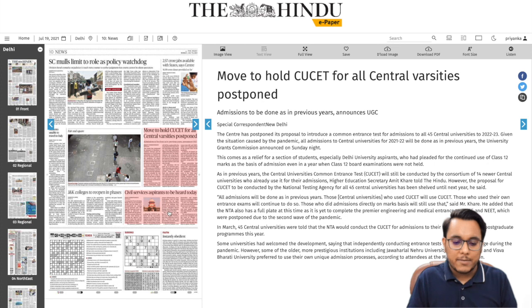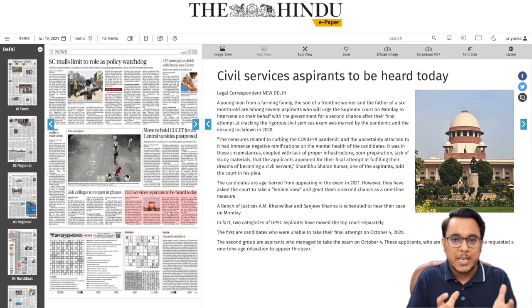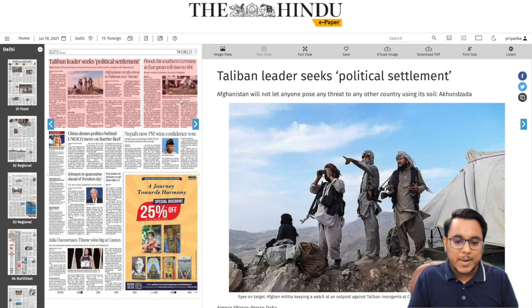Then guys, here you can see that the civil servants aspirants plea will be heard today into the Supreme Court. Nothing important here guys. The aspirants, they want that the people who have the last attempt into the 2020, they should be given an extra attempt because there were the many problems. Then guys, on to the next page, on to the world.